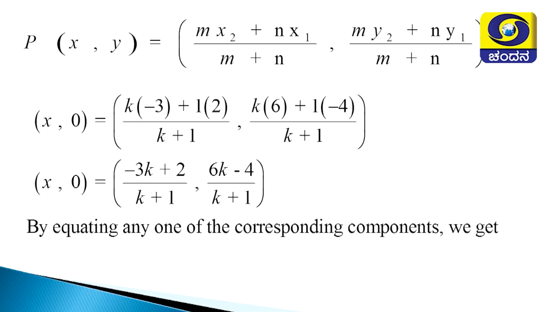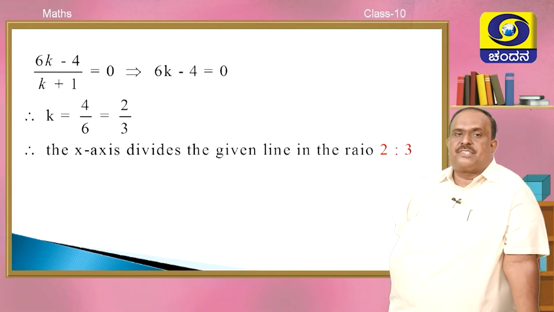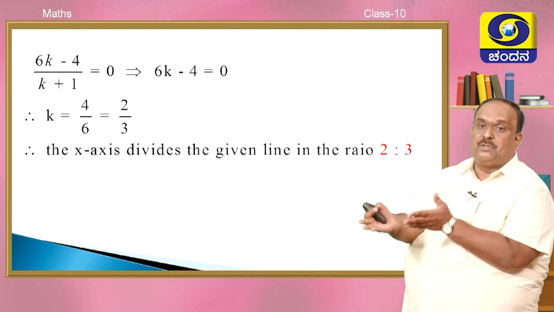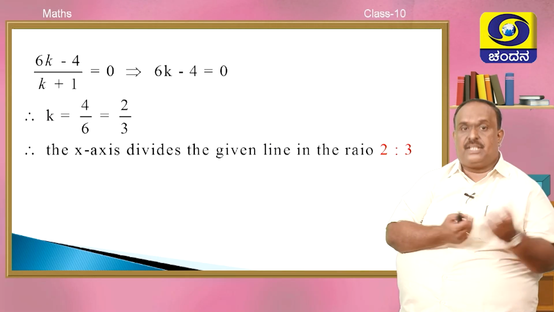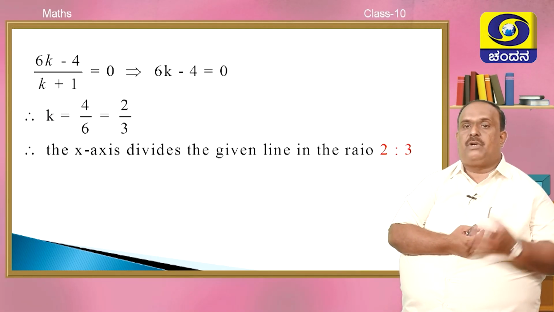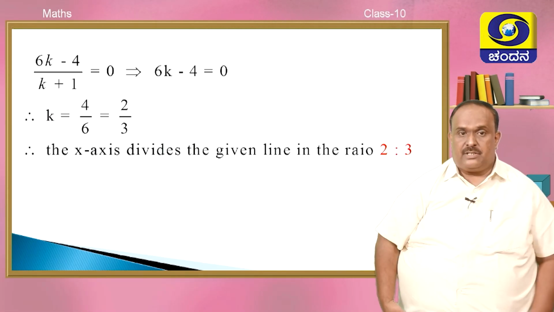Usually we equate y coordinates here because 0, simplification will be simple. Now 6K minus 4 over K plus 1 equal to 0. Cross multiply, 6K minus 4 times 1 becomes 0. Now shift 4, 6K equal to 4, and then what is K? 4 by 6. Further simplify it, it is 2 by 3.